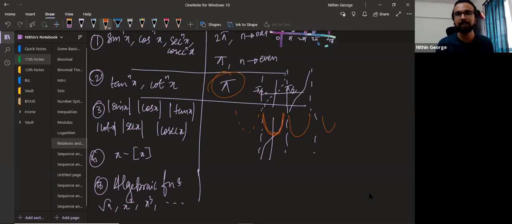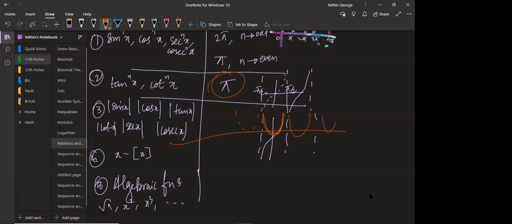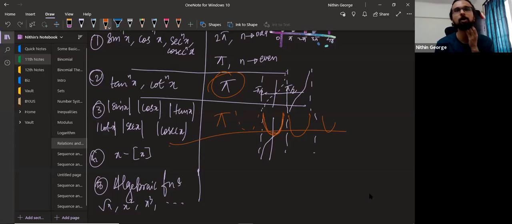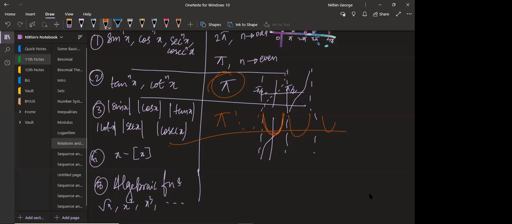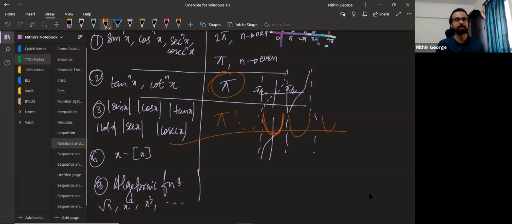Now, what about mod sin x, mod cos x, mod tan x, and so on? What will the period of these be? Sir, pi. Exactly. Mod sin x, mod cos x, all of them act like sin square x, cos square x, tan square x. Like T squared, where T is any trigonometric function, only positive values, just like this. Only positive values, yeah, exactly. Okay, just give me a second.